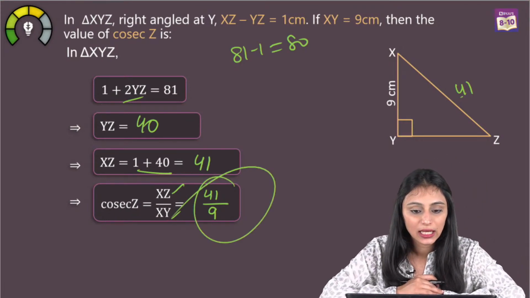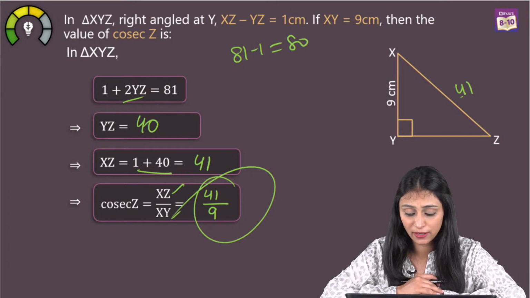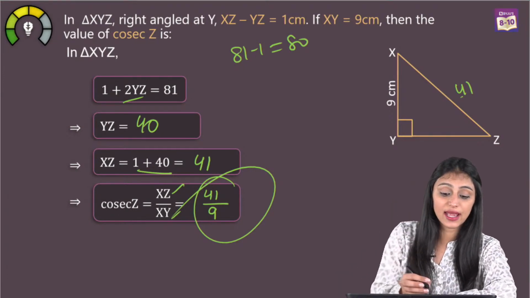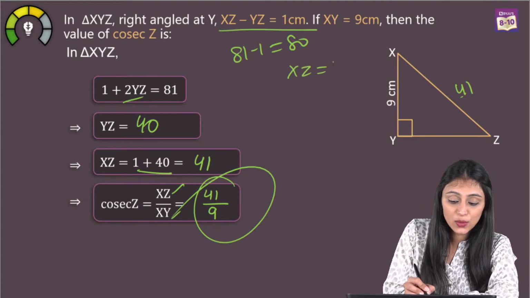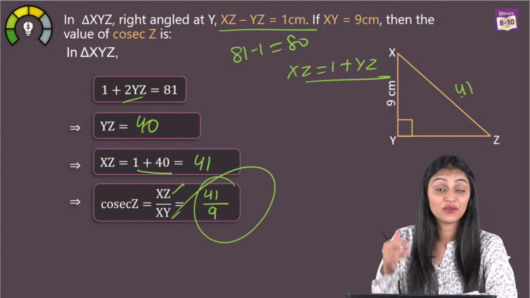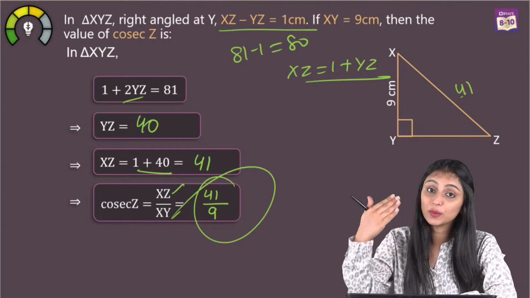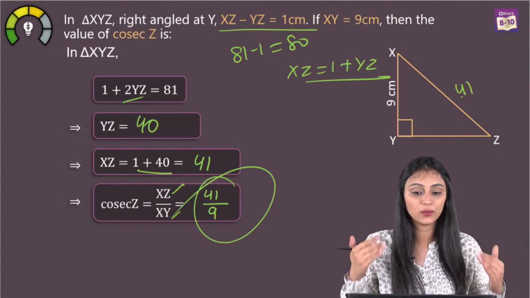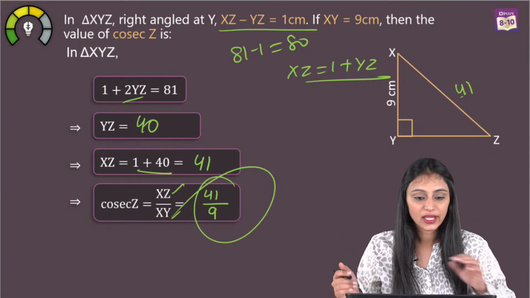Ananya ji, Tanushka, yes. Meenakshi, 40 by 9 is not the answer, Meenakshi, because xz, if you see, xz is actually equals to 1 plus yz. We have to add 1 to it. So that's going to be 40 plus 1, which is basically 41 by 9. Yes, Shreya. Sahil.